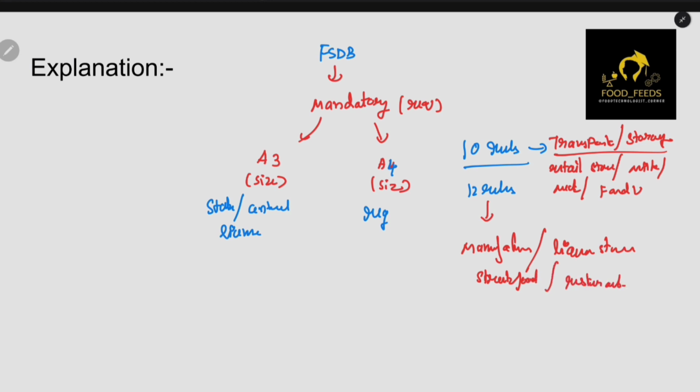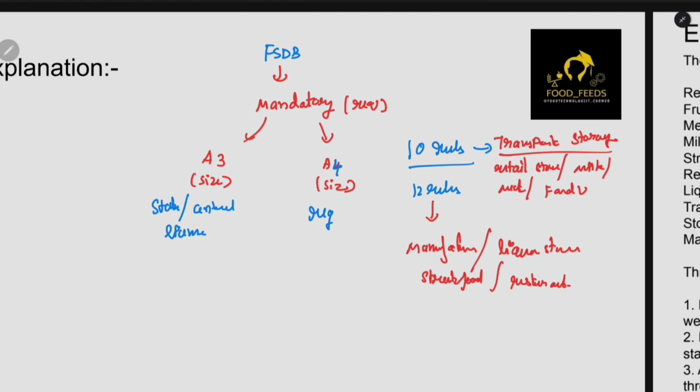Okay, so the 12 rules will be mentioned in manufacturing places, liquor stores, street food and restaurant. Basically all the important manufacturing places they have kept, plus the liquor store. So these are the two important rules, and these are the two important sizes. See, each and every transport store, each and every industry has a different color to mention also.